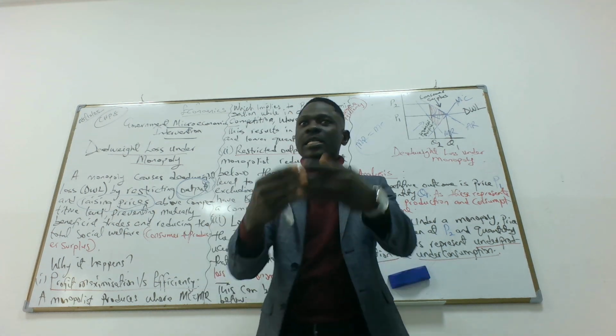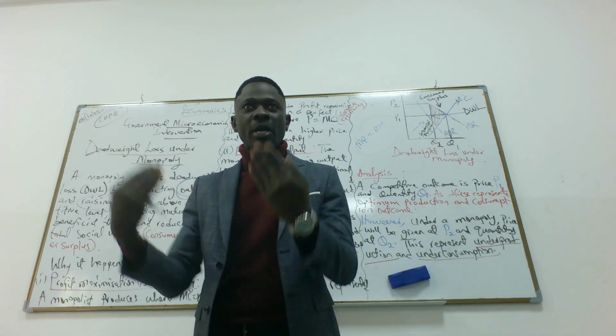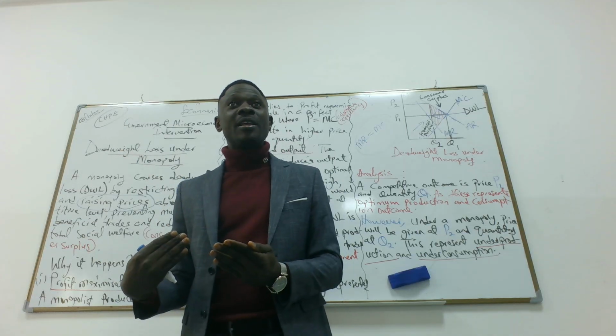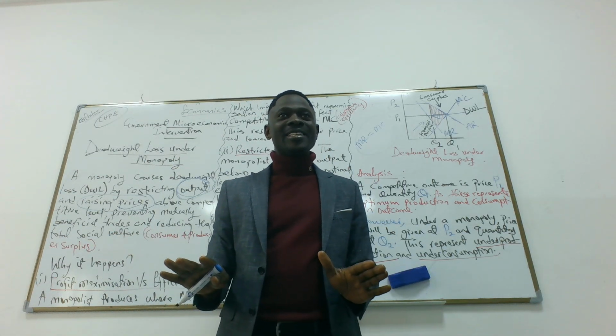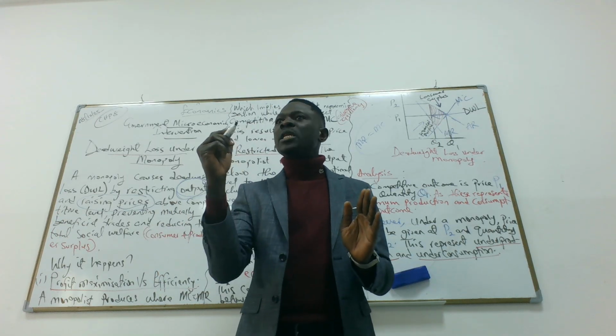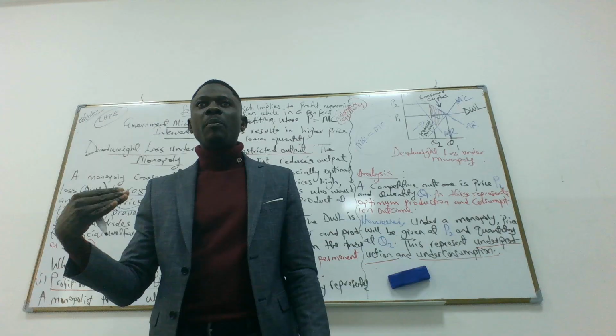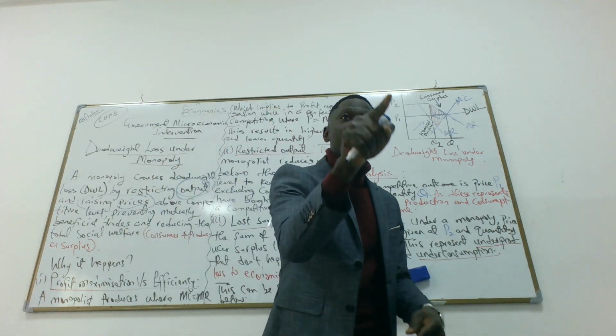Okay, now I understand. So they exclude you, directly or indirectly, because they are selling at a price that you cannot afford. Do we get it or not? Yes, I got it. The monopolist is not saying you should not buy, but the monopolist has increased the price to a level that you cannot afford to pay.